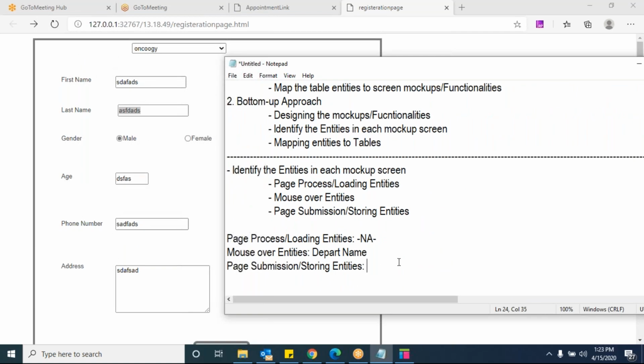Tell me what are all the entities available here? First name, last name, gender, age, phone number, mail ID, you missed here. Okay, fine, anyways. I don't want to create any complications now. Address. Mail ID you missed here. Yes, address. Anything else? Address. Yeah, that's it. And submit button.